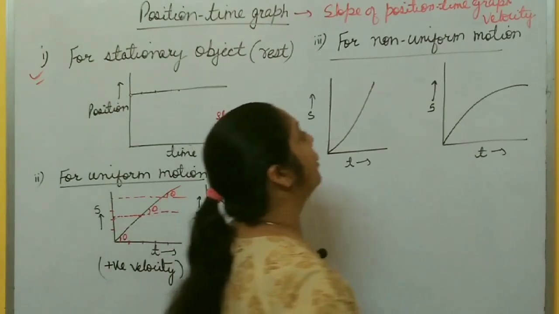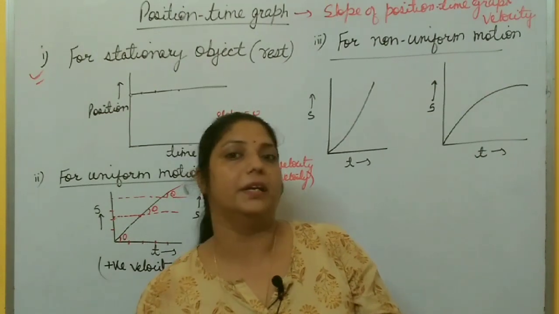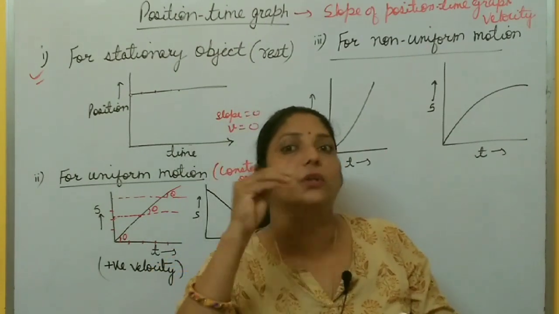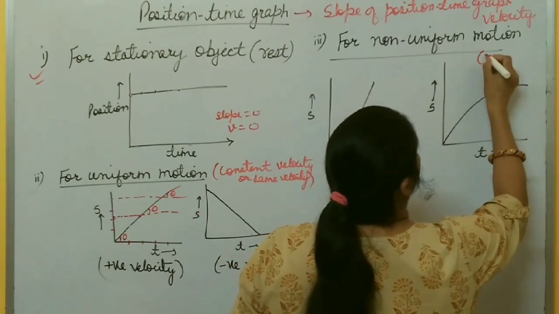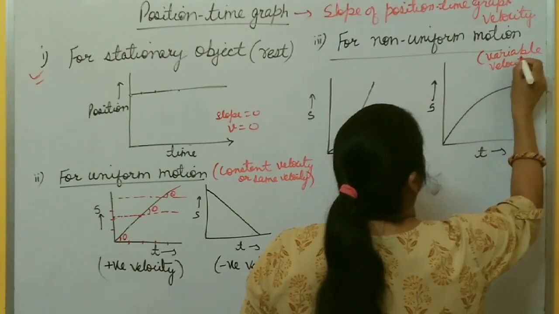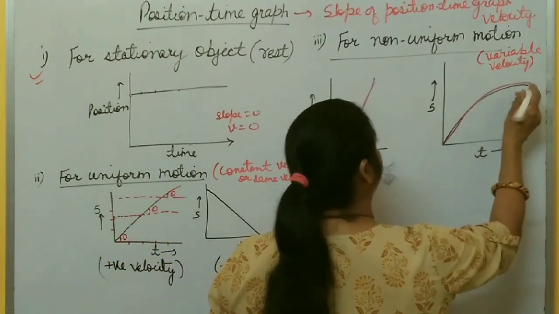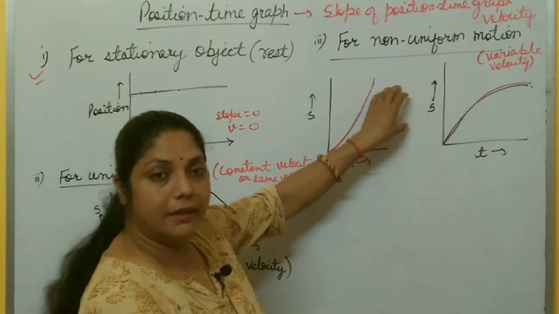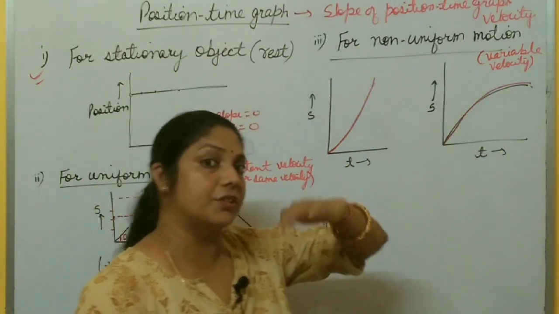Now come to non-uniform motion. Non-uniform motion means an object covers unequal distances in equal intervals of time. Sometimes its velocity increases, sometimes its velocity decreases. Velocity is not constant. Here it gives variable or changing velocity, and the graph is a curve like this. This graph is for velocity increasing with time by unequal amounts, but this is the case of increasing velocity, and this is the case of decreasing velocity during downward motion.